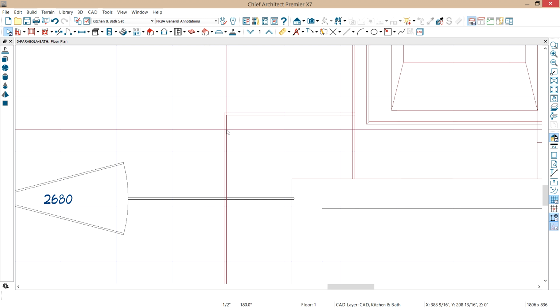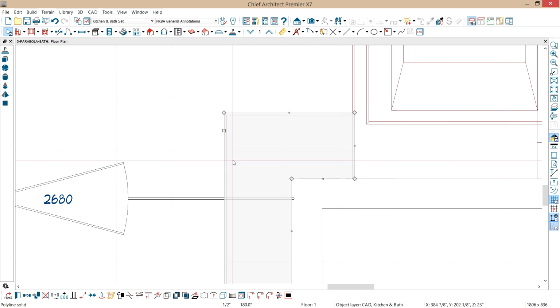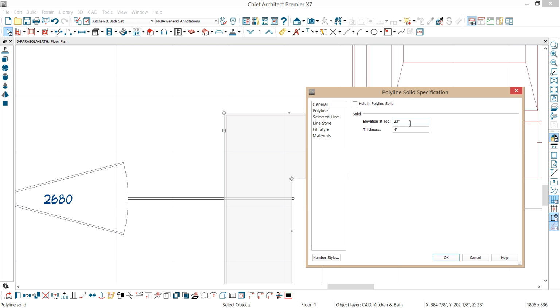And the only thing I need to do now is change the thickness of this element. So we're going to raise that up by 3/4 of an inch, and then the thickness of this would be 3/4 of an inch.